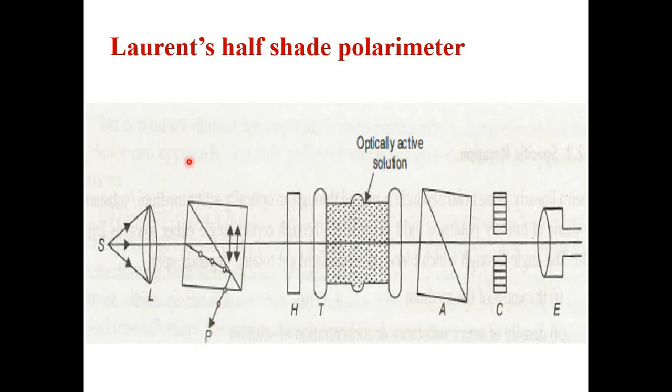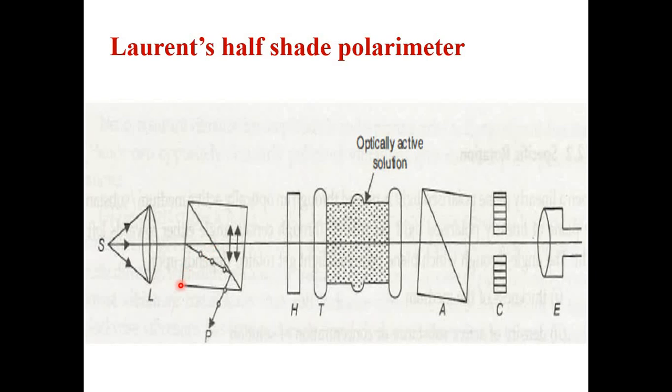So with this diagram, can anybody tell what will be the P? Maybe polarizer. I can't hear you. Polarized light or polarizer? Basically it is a polarizer.